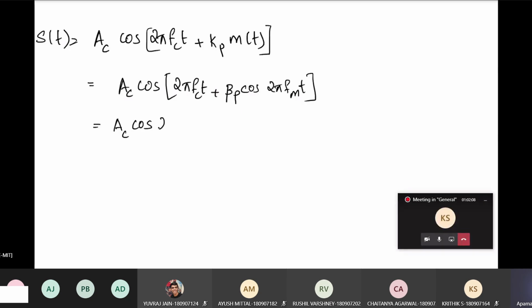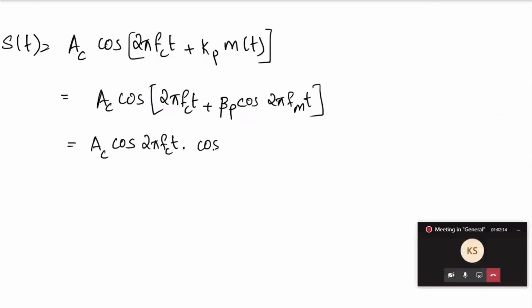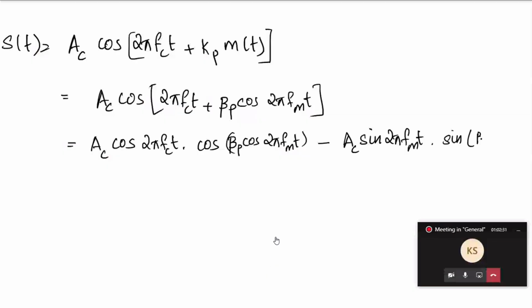Expanding it, Ac cos 2 pi fc t into cos of beta p cos 2 pi fm t, minus Ac sin 2 pi fc t into sin of beta p cos 2 pi fm t. Here beta p is given as less than 0.3 radian.